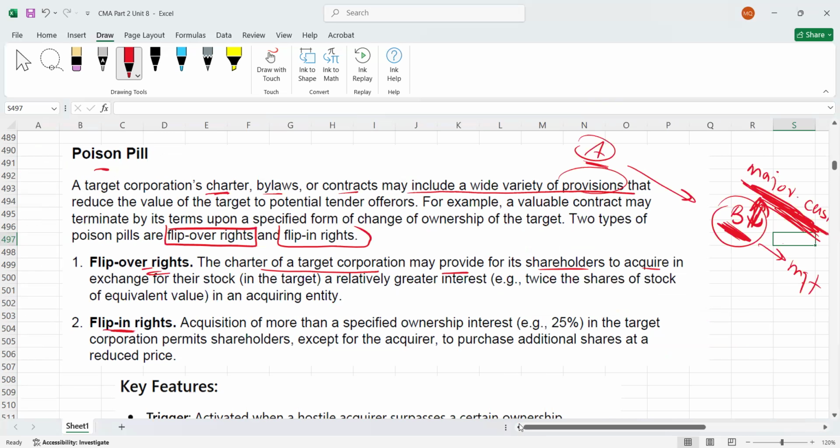Then we got flip in rights. This is another poison pill. Flip in rights is what? The acquisition of more than a specified ownership.